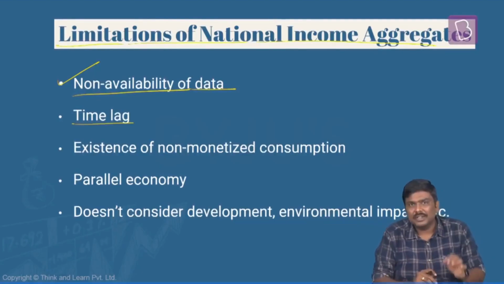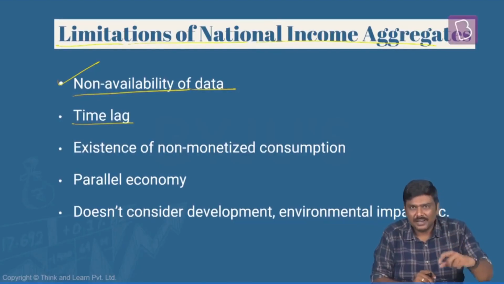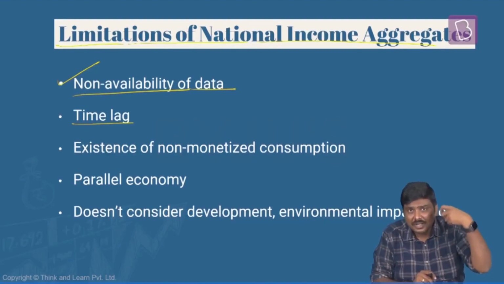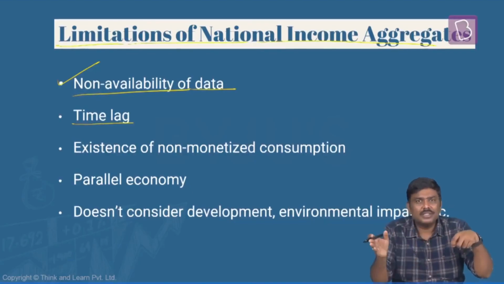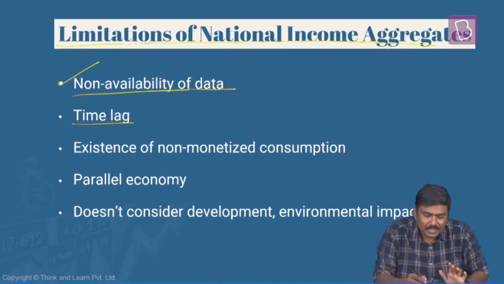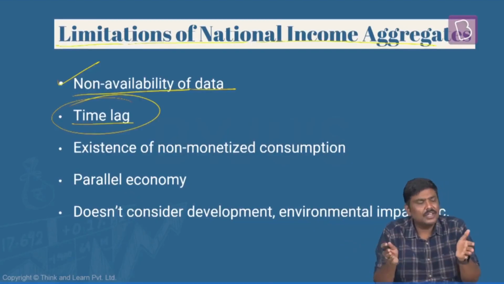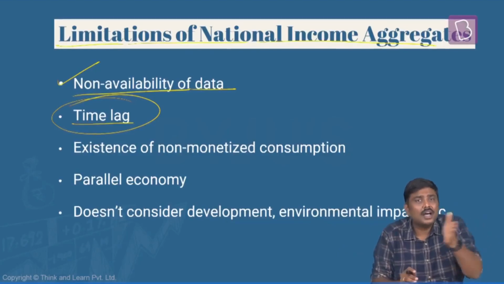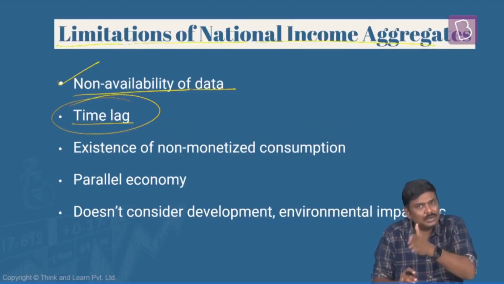Second, time lag. That is basically, we collect the data, let's say for the months of January, February, March, and by the time we publish the results of it, many more months would have already passed. So there is a time lag. There is a long time gap between the data for which we are going to publish the result and the present situation.